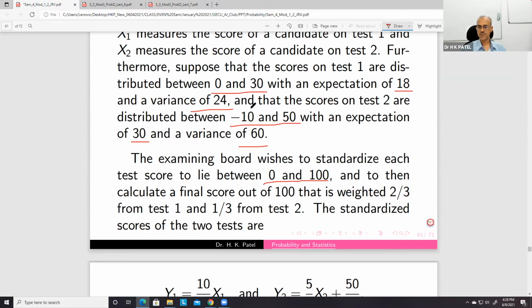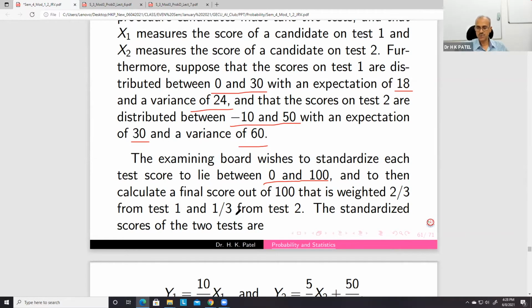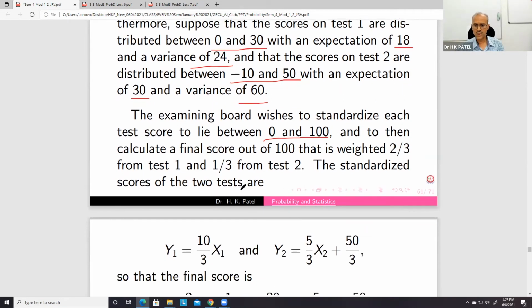But here you have some negative scores, so we also want to make them positive. And then calculate a final score out of 100, that is a weighted average of the test 1 and test 2 scores. The first test is weighted 2 by 3 and the second test score 1 by 3. So this is what the board wants, and finally we have to do these things.